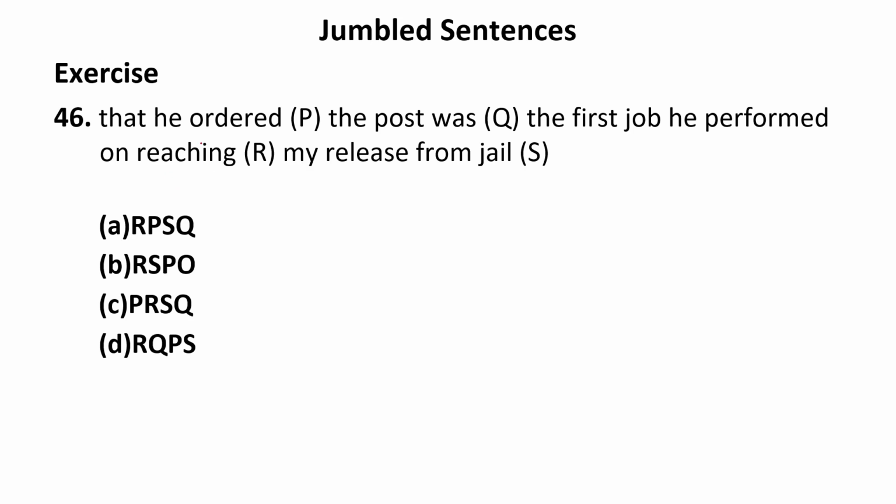Now let us see the first question: that he ordered, the post was, the first job he performed, on reaching my release from jail. Now, what will be the first part of the sentence, or from where will the sentence begin? In these types of sentences we cannot use punctuation, because no word in any part of the sentence is written in capital letter.